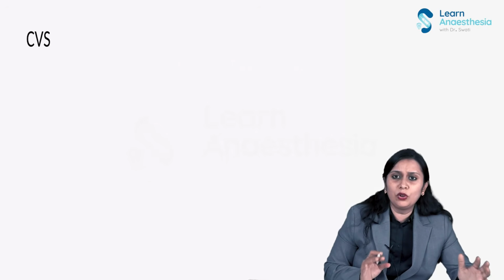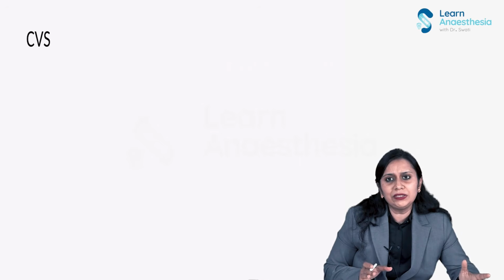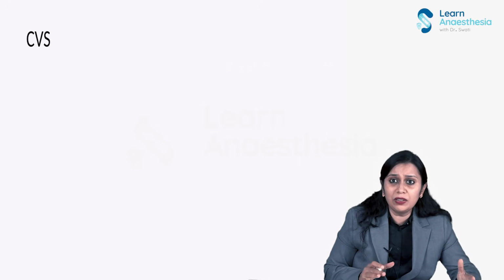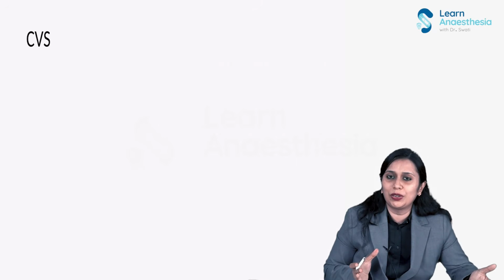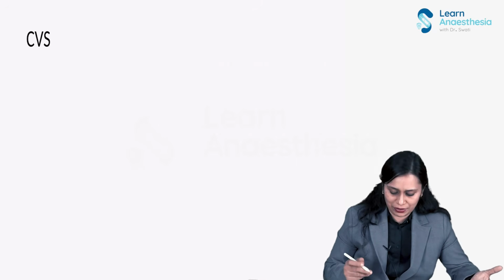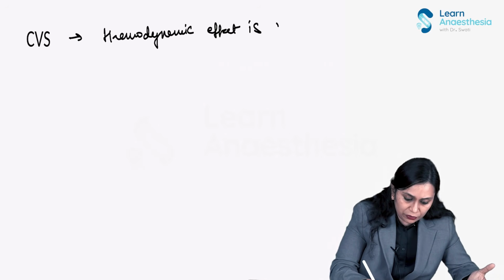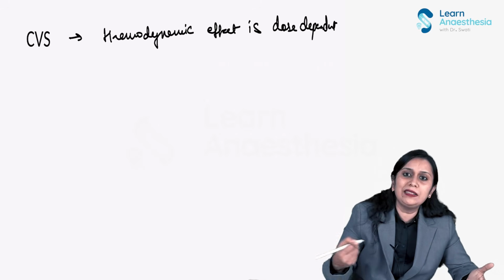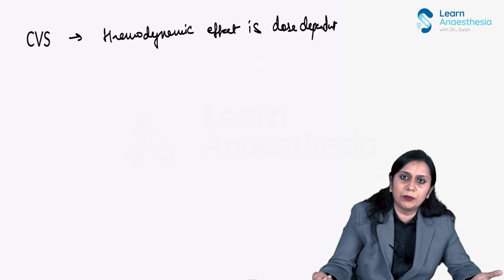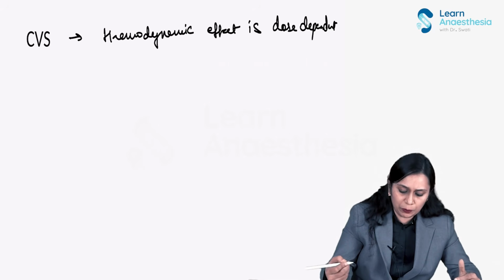I told you, most of the non-opioid IV anesthetic agents are cardiovascular unstable. Propofol is also cardiovascular unstable. One major issue of propofol is cardiovascular instability. So propofol's hemodynamic effect is dose dependent. Remember, less dose, less hemodynamic imbalance would be seen with propofol. So it's dose dependent. What does propofol do?